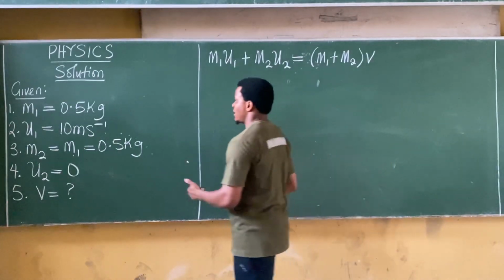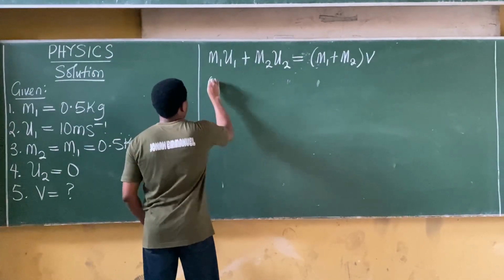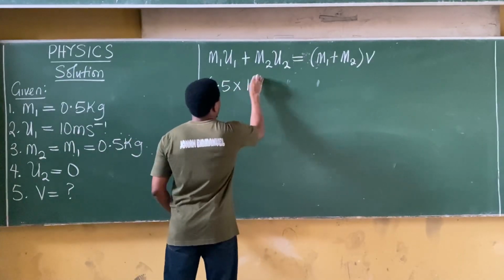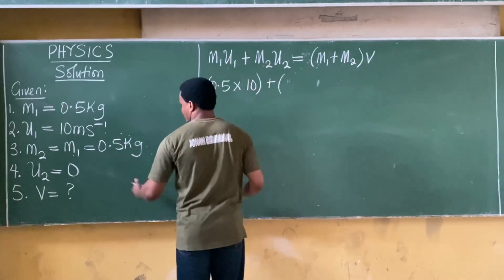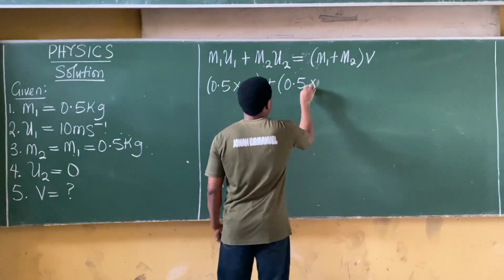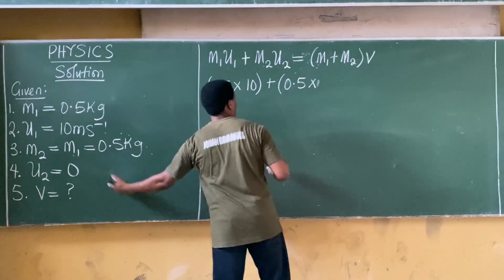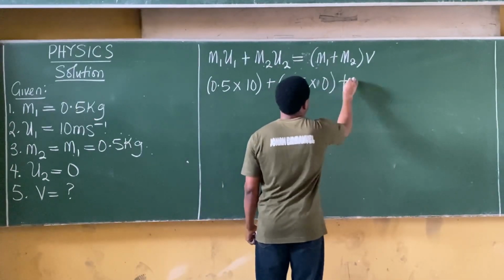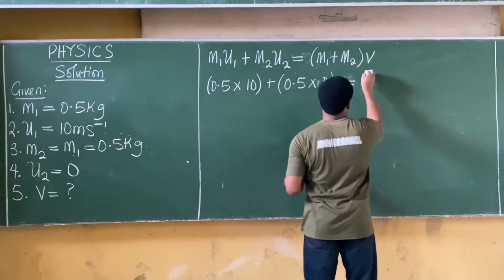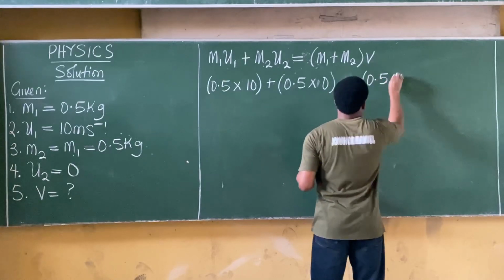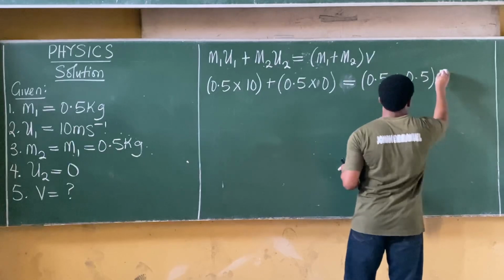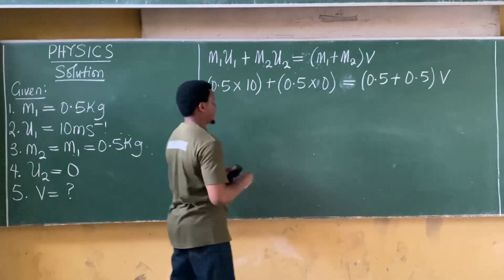Let's input values. M1 is 0.5. So I have M1, 0.5, times u1. u1 is 10, plus M2, the same mass. M2 is 0.5. So 0.5 times u2. We said it's static, it's at rest. That's 0. Equal to M1 plus M2. M1 is 0.5 plus M2 is another 0.5, this into V. V is unknown.